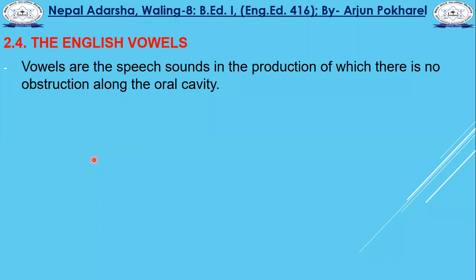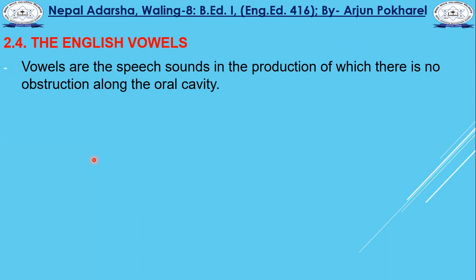I also showed you the differences between the English sound system and the Nepali sound system, and gave you the concept of what vowel sounds and vowel alphabets are.